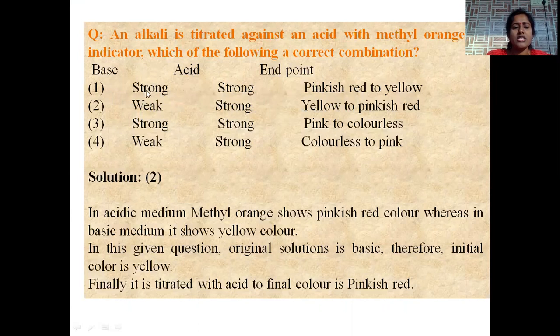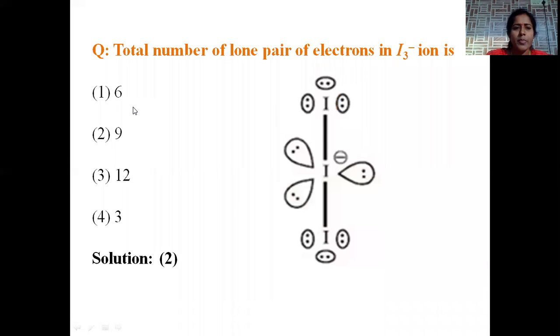So according to the statement, the correct answer will be weak base initially with methyl orange giving yellow color. After the titration, at the end point the color changes to pinkish red. In acidic medium methyl orange shows pinkish red color, whereas in basic medium it shows yellow color. In this given question, the original solution is basic, therefore the initial color is yellow. Finally, it is titrated with acid to the final color pinkish red. The correct option will be option number 2.